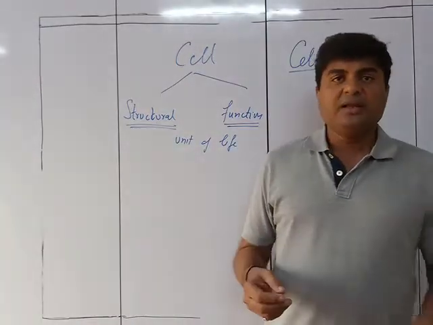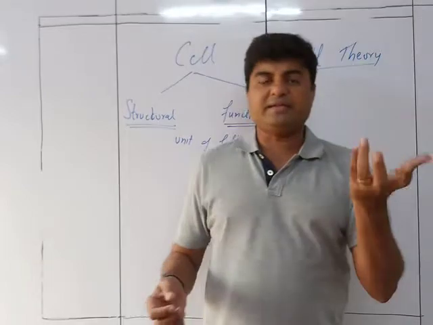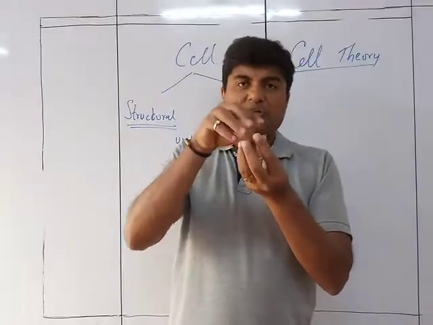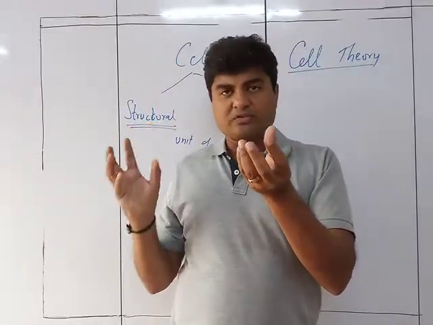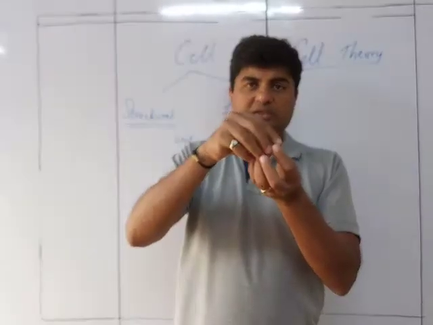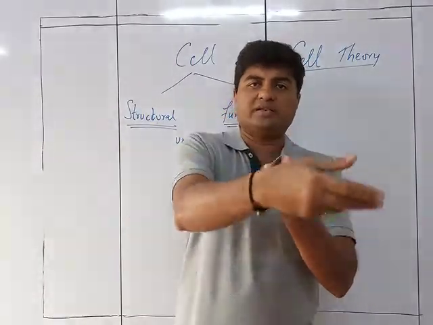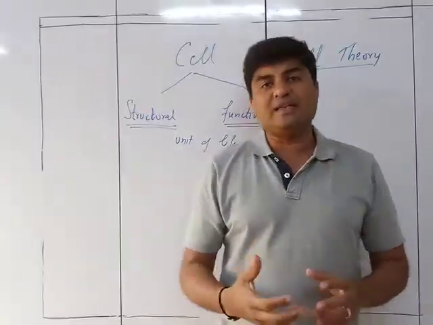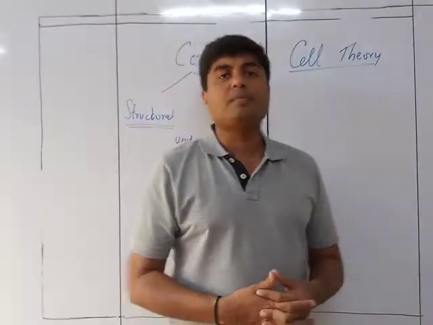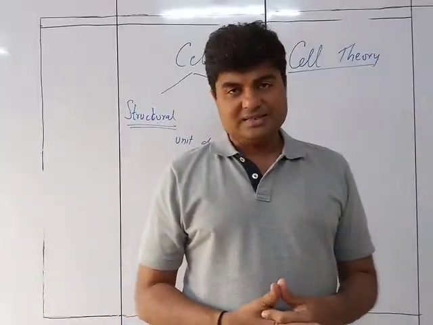So that means a cell is never going to just generate by itself. It comes into the picture from an existing cell. There is one cell earlier which brought about this cell, and this will bring about another cell. Hence, cells are generated only by pre-existing cells.